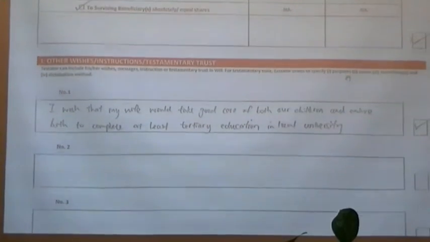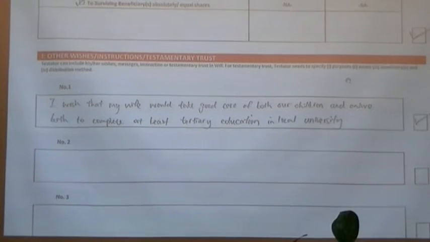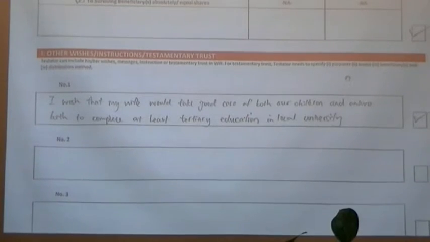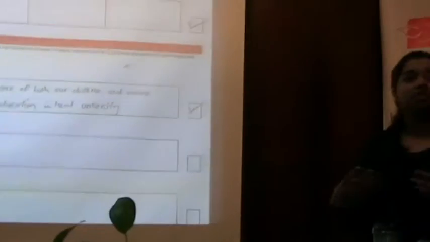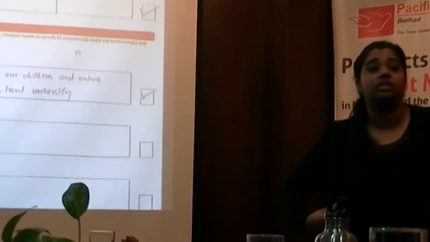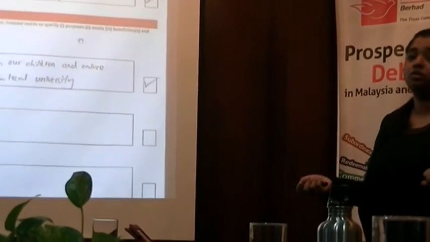And then these are other wishes. Bear in mind, sometimes other wishes don't have legal repercussion. They can just be a wish, whereby I wish my family to have a dinner every Friday. They're just sentimental, because wills can be personalized. It is the last wishes of a certain person, so it can be personalized. So we do cater to those other wishes.